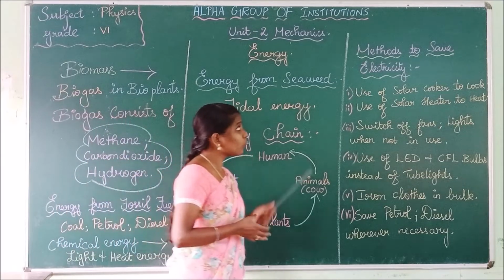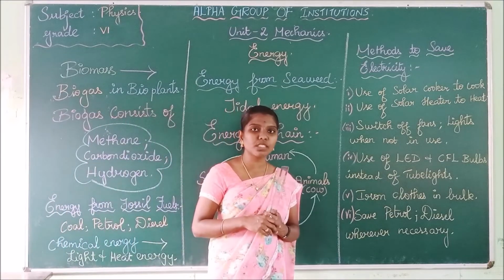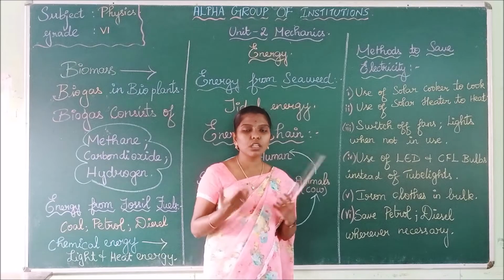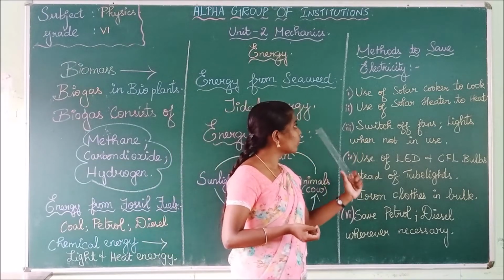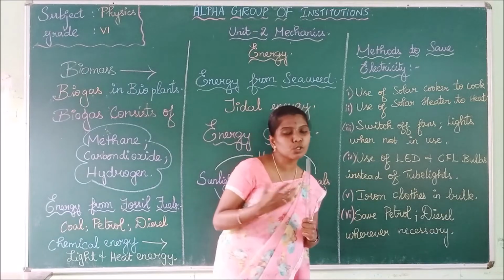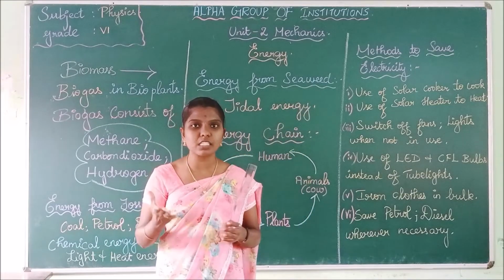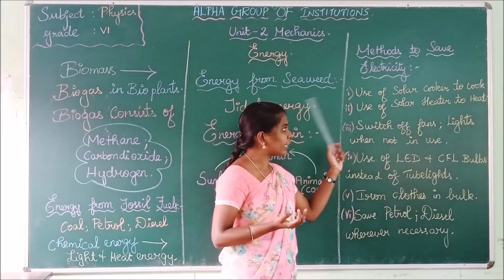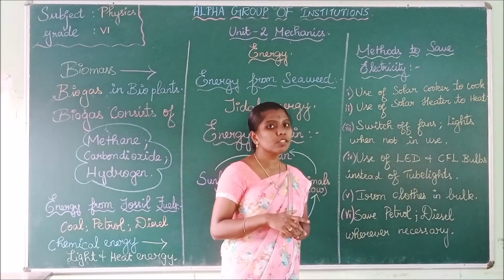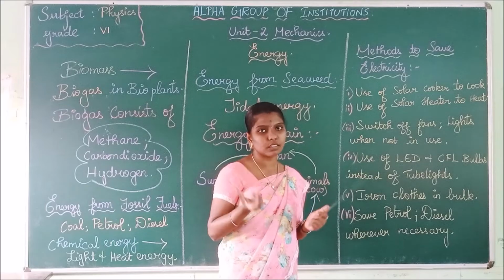Next, what are the various methods that we use to save energy? Various methods to save electricity: use of a solar cooker to cook. We can use a solar cooker instead of our gas stove for cooking. Next, use of a solar heater to heat. We can use a solar heater to heat something.